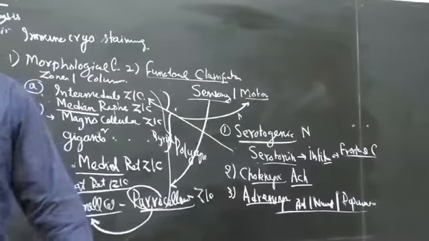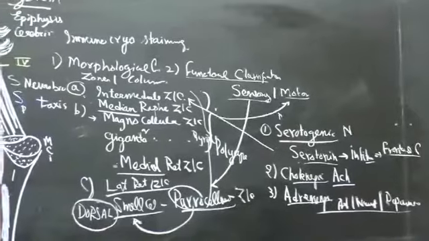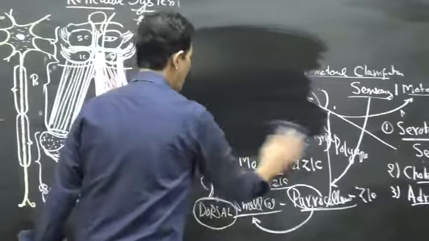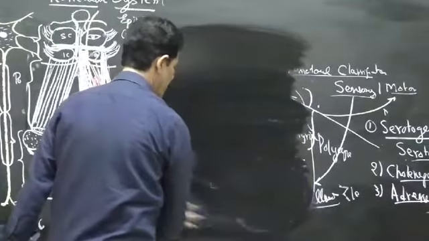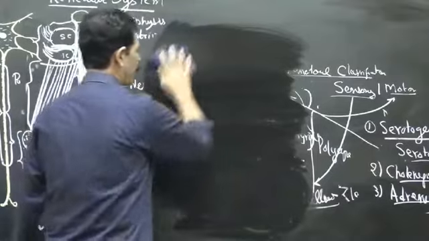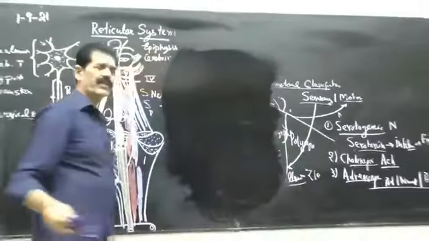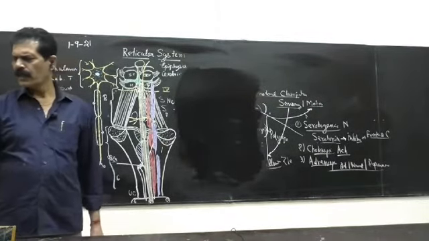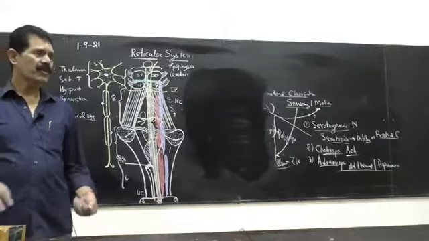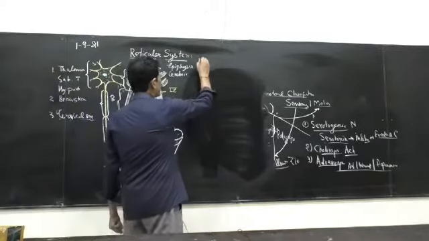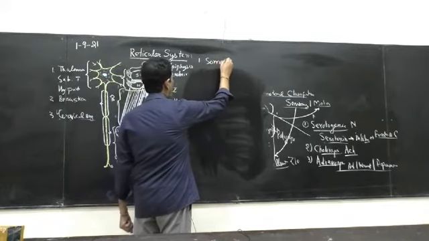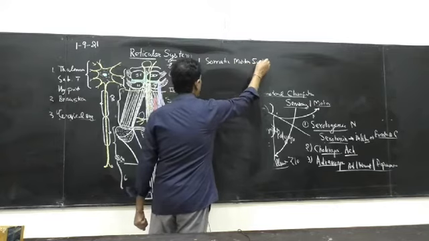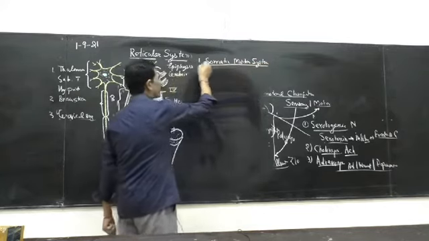Now comes the last part, that is the functions. What are their functions? Or what is called the applied anatomy of the reticular system, since they have multifold functions. So the main function comes from the motor response, that is called the somatic motor system. So the reticular formation forms the somatic motor system.